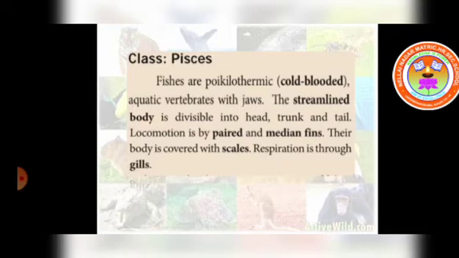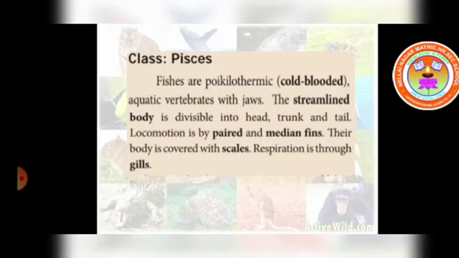Fishes are poikilothermic. What are these poikilothermic organisms? They are cold-blooded animals. What do we mean by cold-blooded animals? The body temperature changes according to the external environment. That is called a cold-blooded organism, and these fishes are cold-blooded animals. They are aquatic vertebrates with jaws.